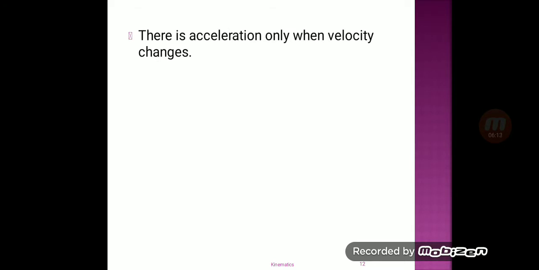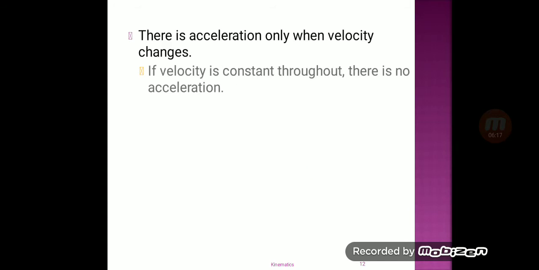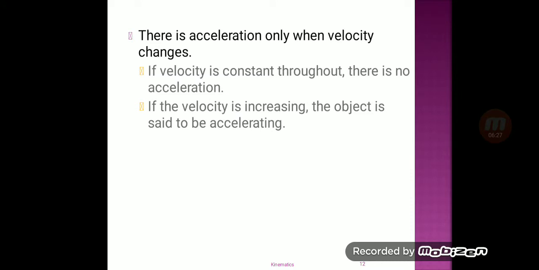There is an acceleration only when velocity changes. If velocity is constant throughout, there is no acceleration. Second condition is if the velocity is increasing, the object is said to be accelerating.